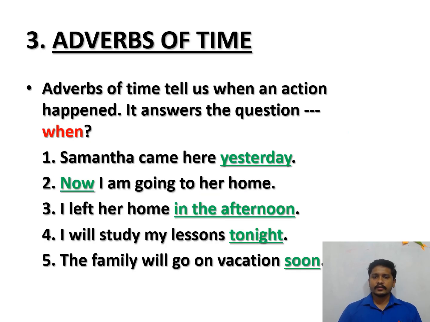Now the third one, adverbs of time. Adverbs of time tell us when an action happened. It answers the question when. So adverbs of time tell some particular time, when an action happened. So it answers the question when. Let us see a few examples.